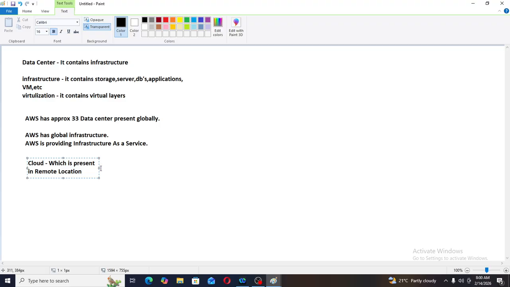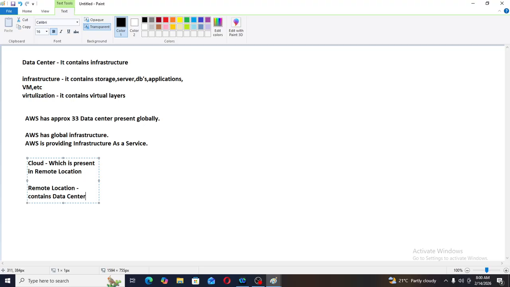Okay. Now what is a remote location? In India, those remote locations are Mumbai and Hyderabad. As a definition, a remote location means that which contains a data center. What are those data centers? Mumbai and Hyderabad. Just Mumbai and Hyderabad are our remote locations.